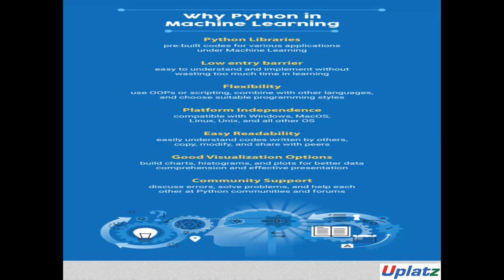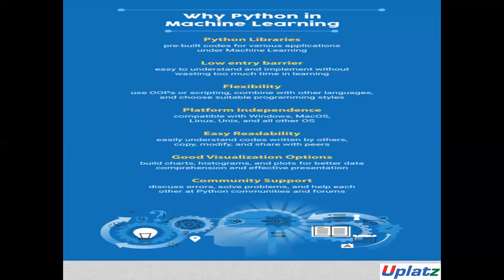Python is also a very versatile programming language and can run on any platform, including Windows, Mac OS, Linux, Unix, and others. While migrating from one platform to another, the code needs some minor adaptations and changes, and it is ready to work on the new platform. These are the reasons why Python is the most preferred language for developing machine learning applications.